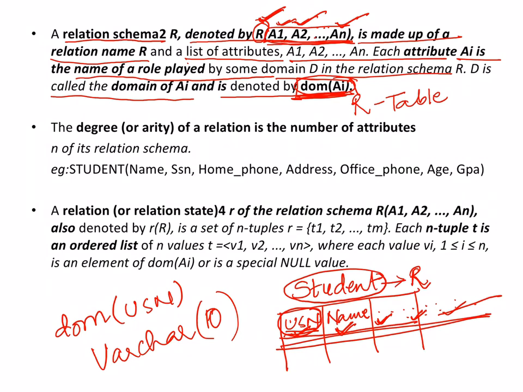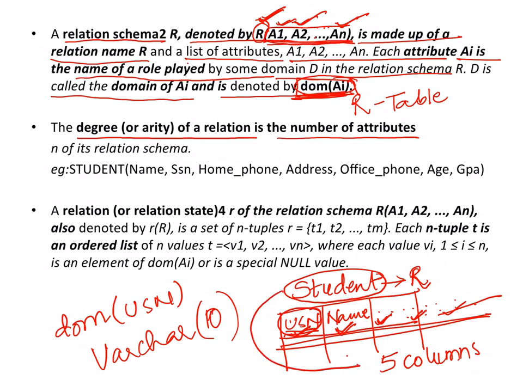Now what do you mean by degree of the relation? Degree of the relation is nothing but how many attributes there are. Assume that in this student table I have 5 columns. If I have 5 columns in this particular table, then the degree of this table is 5. So the degree of the student table will be 5. This is the meaning of degree.